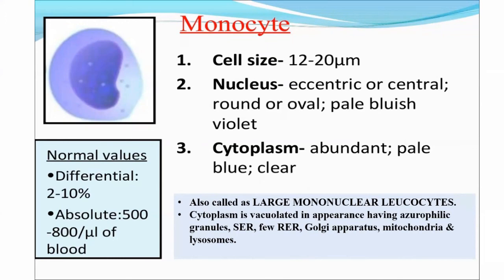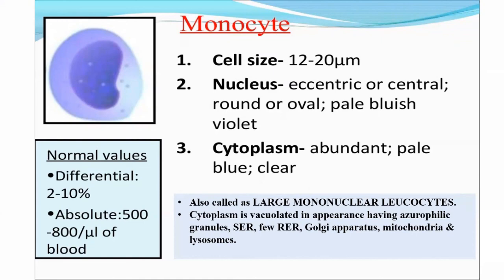The cytoplasm of the monocyte appears vacuolated, and they again have azurophilic granules, but they do not possess specific secondary granules. In addition to azurophilic granules, the cytoplasm of monocytes also contains smooth endoplasmic reticulum, a few rough endoplasmic reticulum, Golgi apparatus, mitochondria, lysosomes, and centrioles.